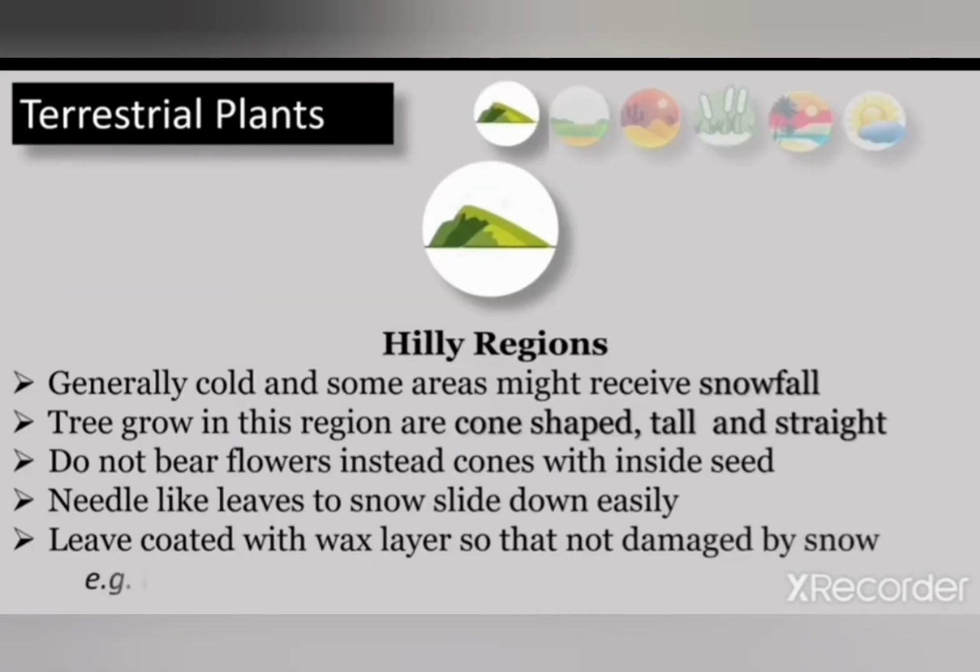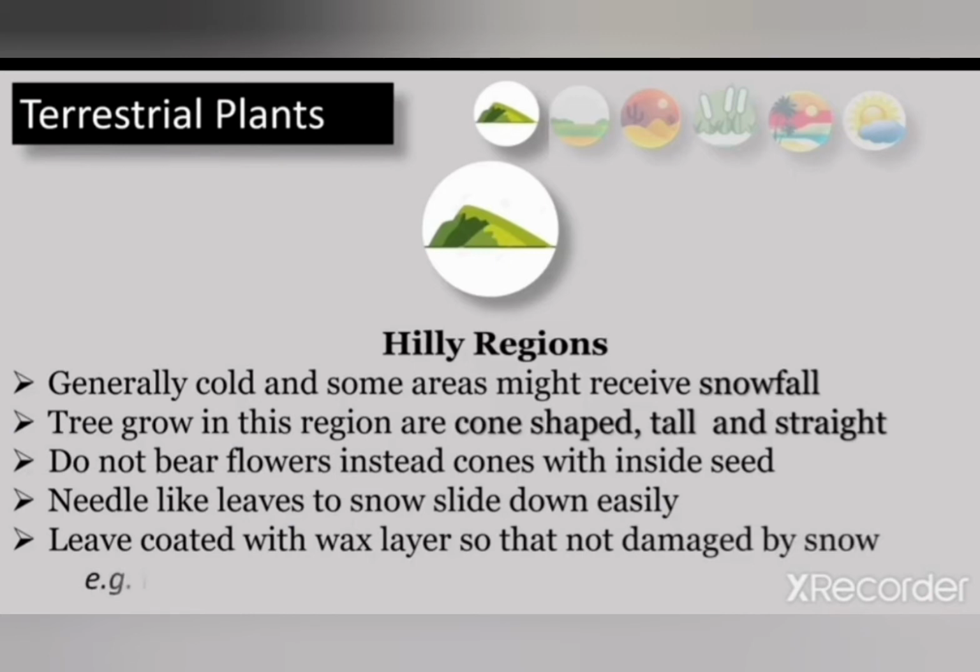Now we are going to discuss about terrestrial plants that grow in hilly region. Generally it is cold, and some areas might receive snowfall. In hilly areas, you all know that it is very cold, and in some areas there is very heavy snowfall. So the trees growing in these regions are cone shaped. They are cone shaped, tall and straight, and they do not bear flowers. They don't have flowers. Instead they have cones with seeds inside them.